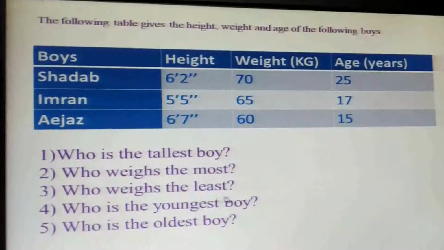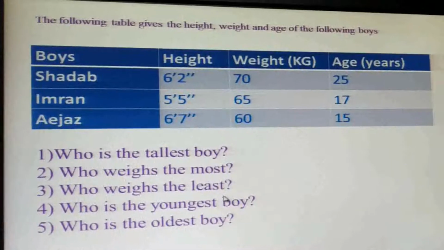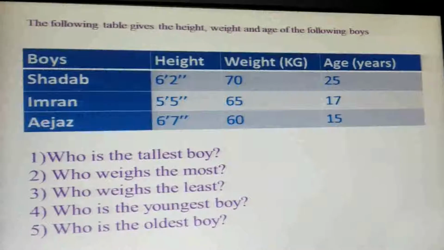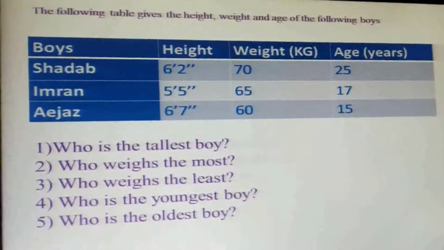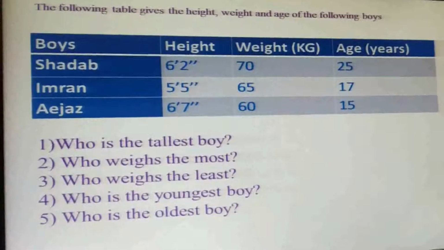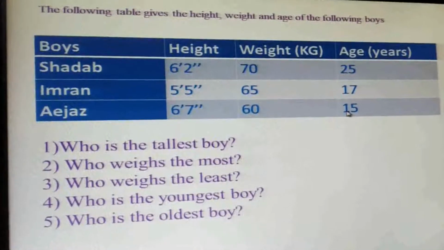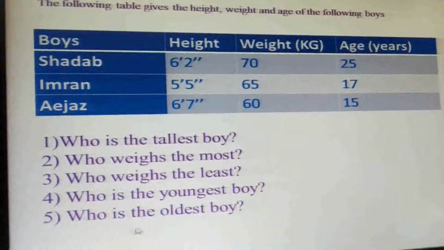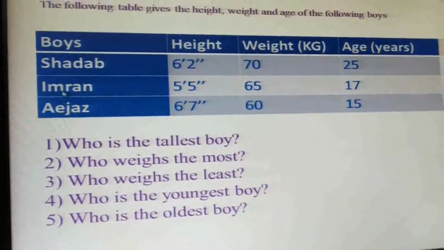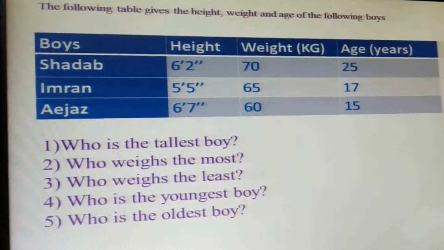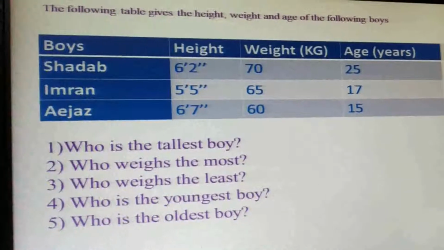Ejaz weighs the least. Least is the superlative degree of the adjective little. Little, less, least. Who is the youngest boy? Ejaz is the youngest boy. Who is the oldest boy? Shadab is the oldest boy. So these are the answers to the questions.